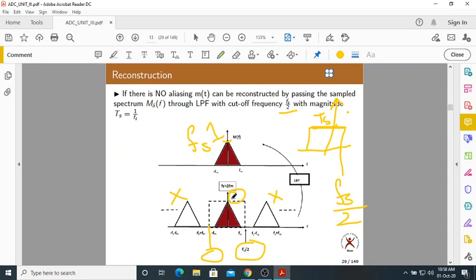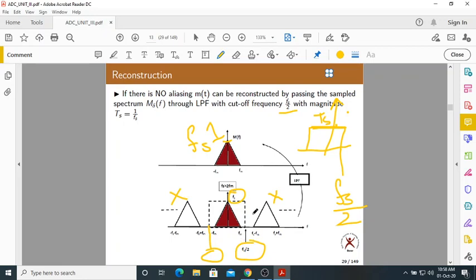These two are getting multiplied. So what is Ts into Fs? 1. So the magnitude will be unchanged. That is the logic here. So we are using a low pass filter of this kind. Generally we use a cutoff frequency of Fs by 2. Now, that is a reconstruction.